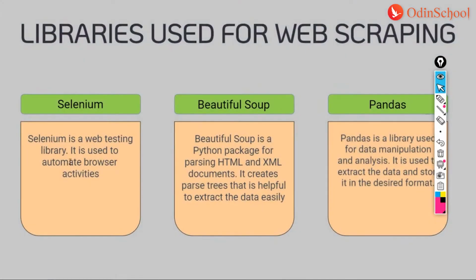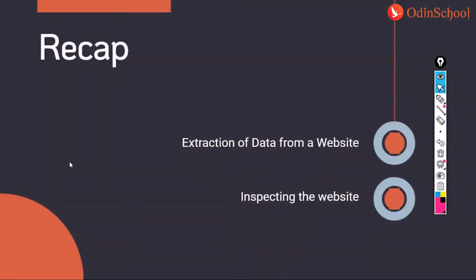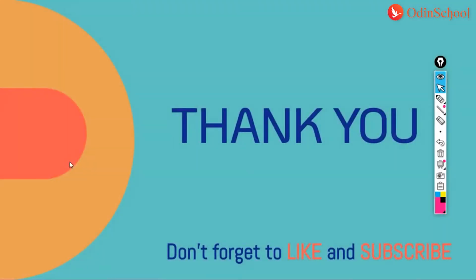So in the session to come, we would be looking at the actual usage of these libraries. That is, we would be checking out Beautiful Soup, we would be checking out pandas, and we would be checking out requests and all other libraries or pieces of code which are required for us to extract information and get that into a data frame using Python. So yeah, I hope you have understood how to extract data from a website and how to inspect a website. And in the session to come, we already know what we will be discussing.